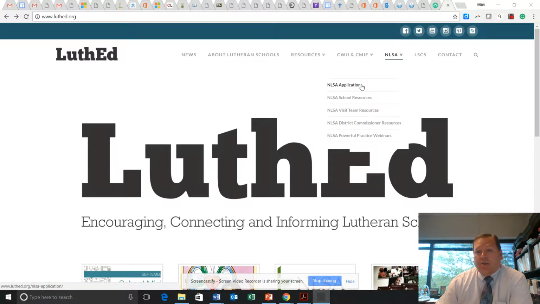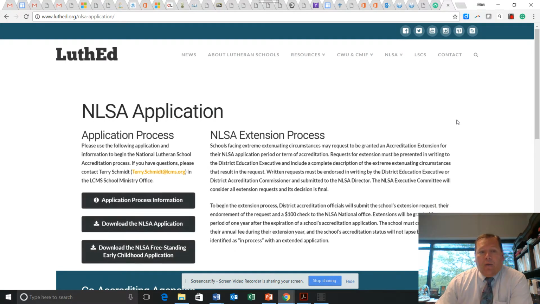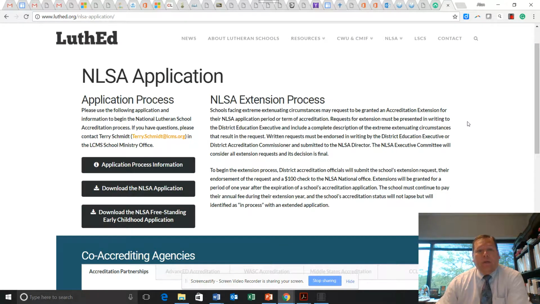The NLSA application, all we have to do is click and it will pop up here. You see the NLSA application process on the left side of the screen. The process information, you can download the application and complete so that you can send it in. And then download the NLSA freestanding early childhood application if that's appropriate for you as well.